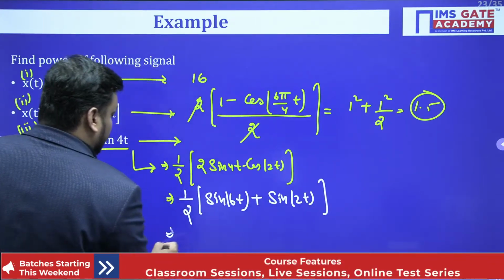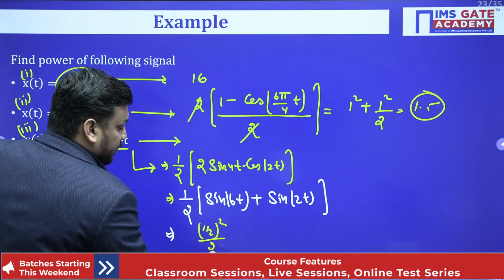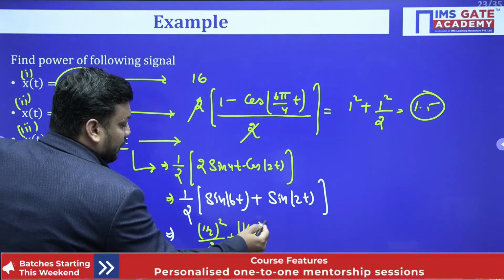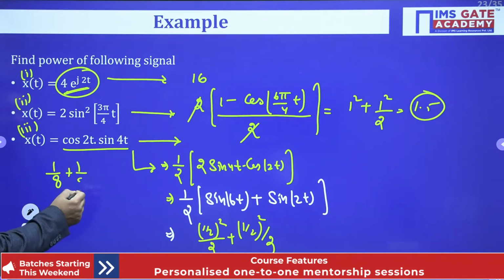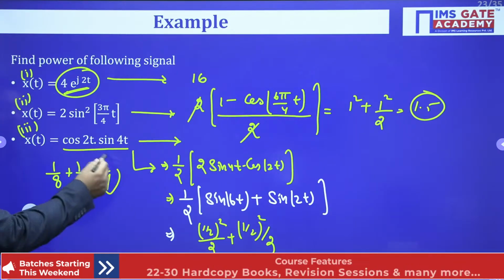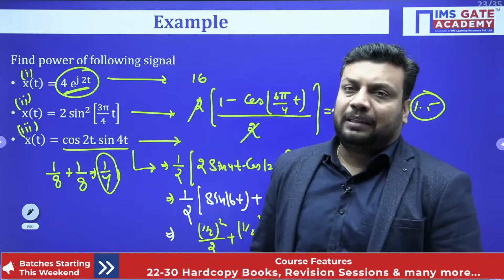Now apply the formula again here. a²/2 means half's whole square by 2, plus again half's whole square by 2. So 1/8 plus 1/8. So the answer is 1/8 plus 1/8, which is nothing but 2/8, and 2/8 is 1/4.